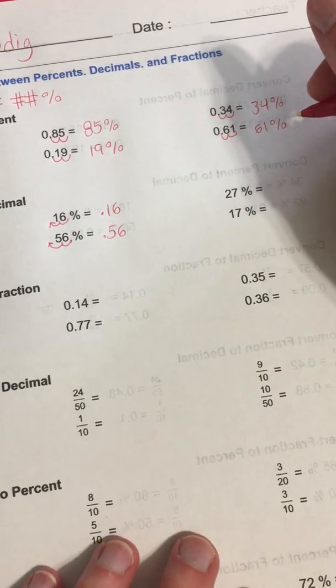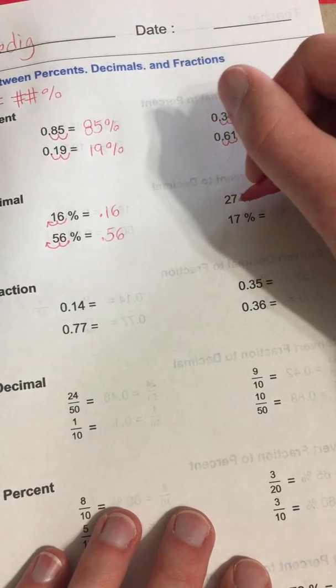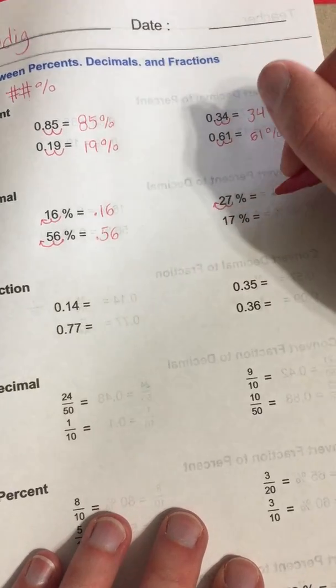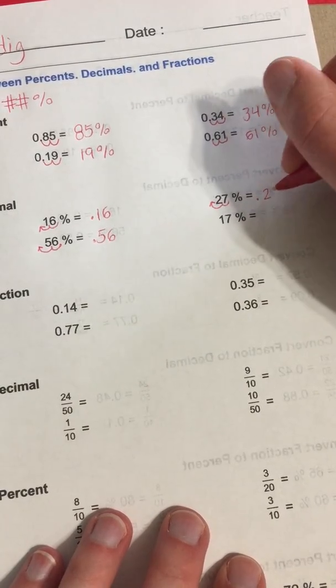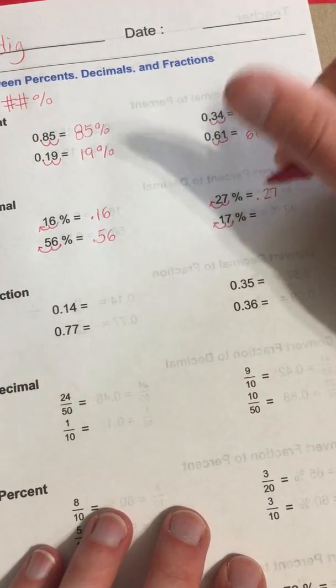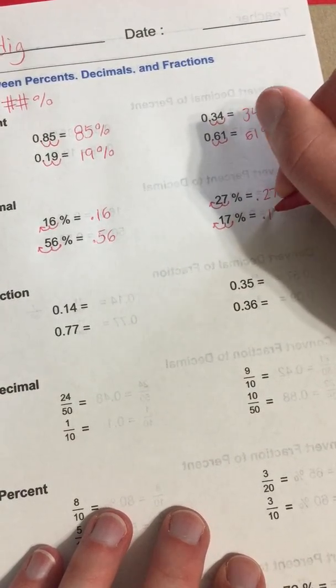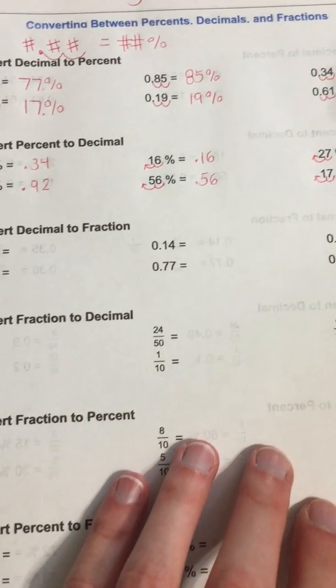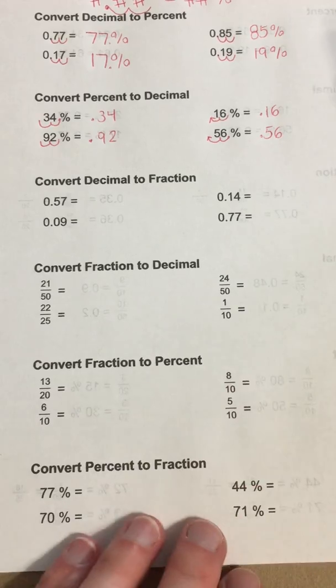And the last one here, our last column here, we will double doink to the left. Turns into 0.27. And we double doink that direction again, and we end up with 0.17. Okay, so those are our double doinks there.